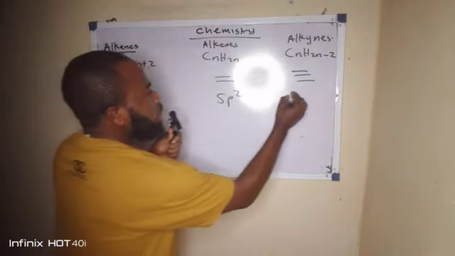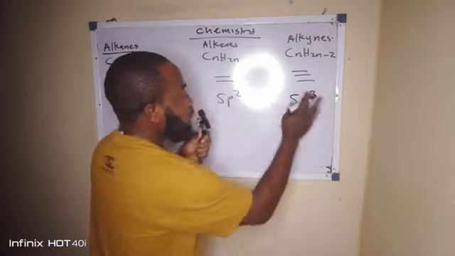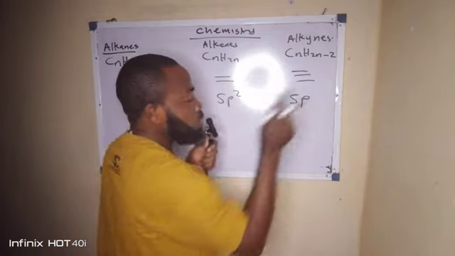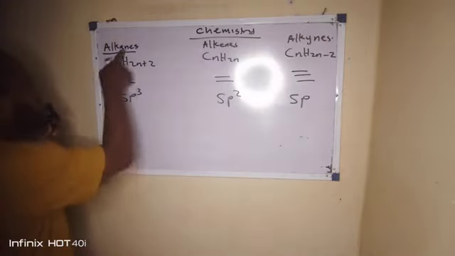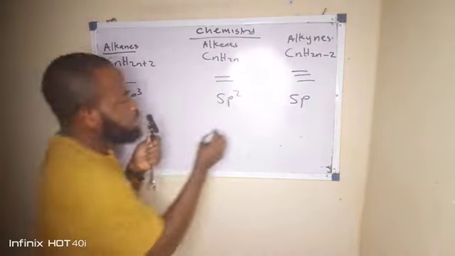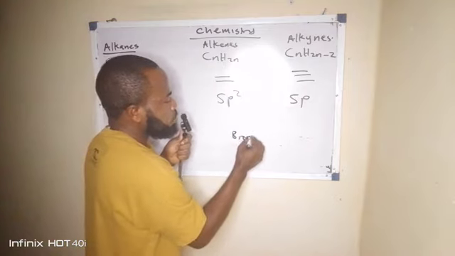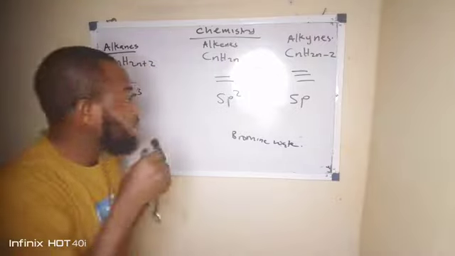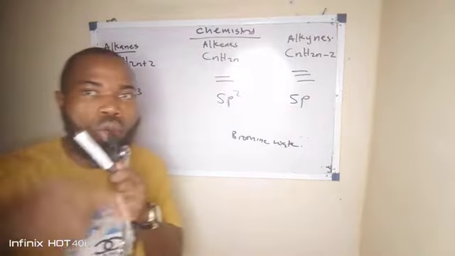Now this one is sp3, sorry, this one is sp2, and this one is sp. Now the abbreviation of alkynes is between their carbon atoms. Now these alkenes, when it comes to bromine water, these alkenes cannot decolorize bromine water.